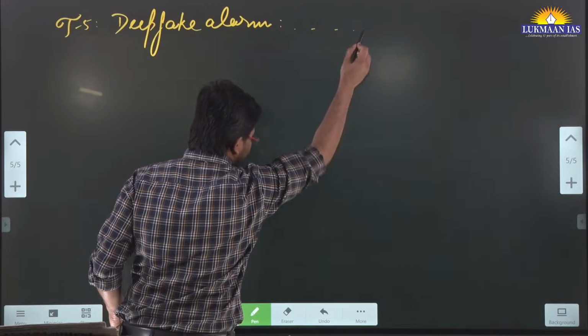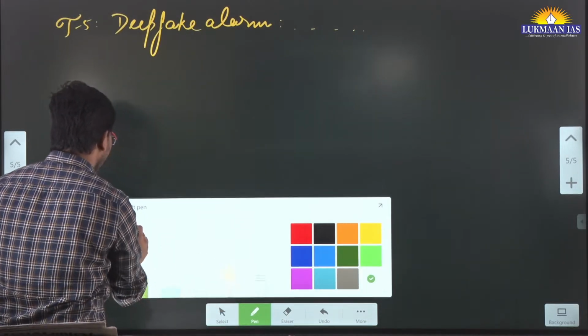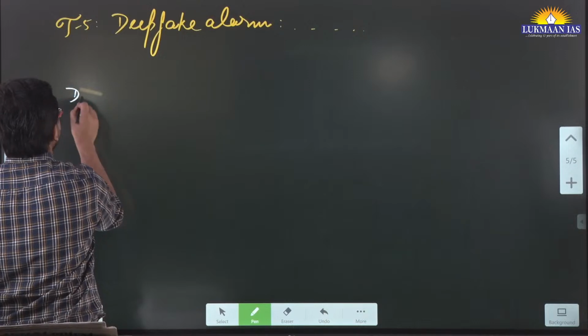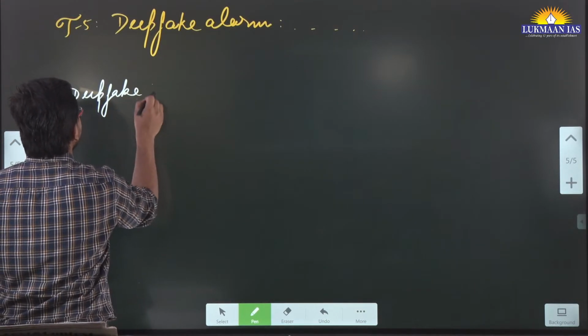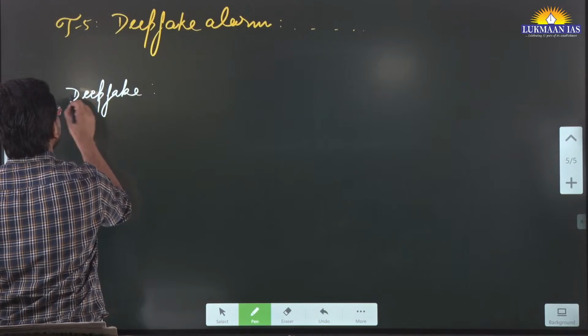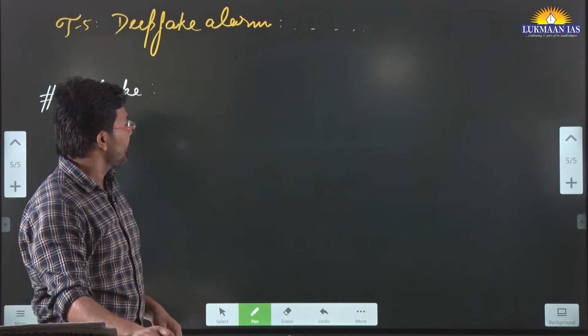Okay, much is written further to this article. We are going to discuss what we mean by deepfake. Okay, let's discuss it. There is a possibility that in UPSC they may ask a question in the prelims exam or maybe in the mains exam related to deepfake, right?